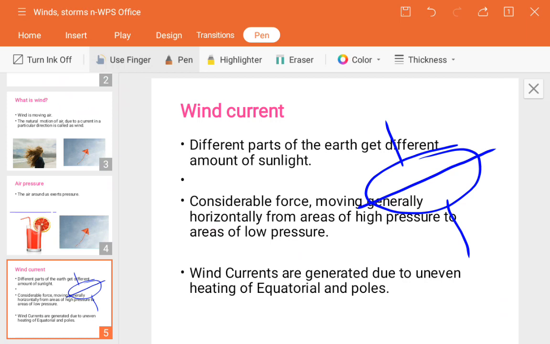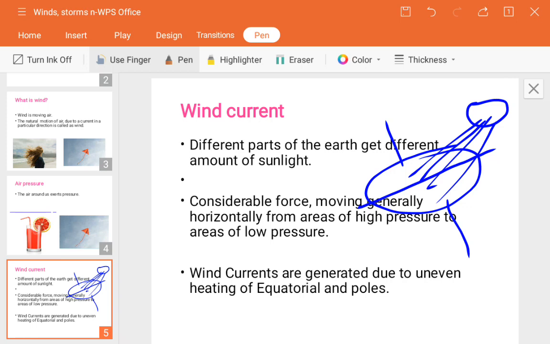So each part gets a different kind of sunlight. As we know, suppose the sunlight is there, we know that it will get more sunlight at the central part as compared to the other parts, okay. So that's why the sense is that the different parts of the earth get a different amount of sunlight.